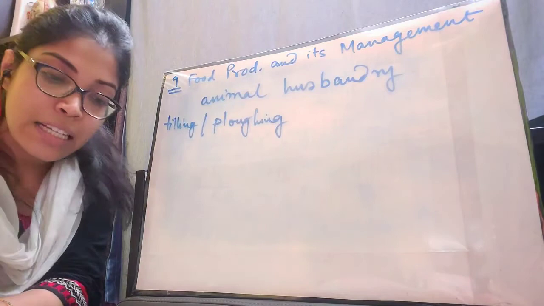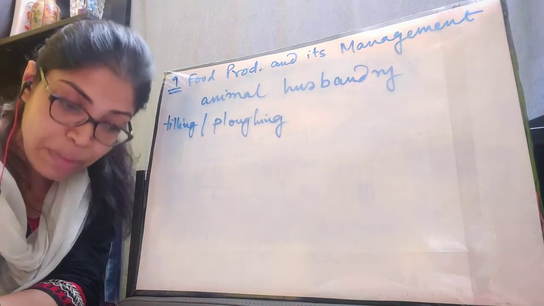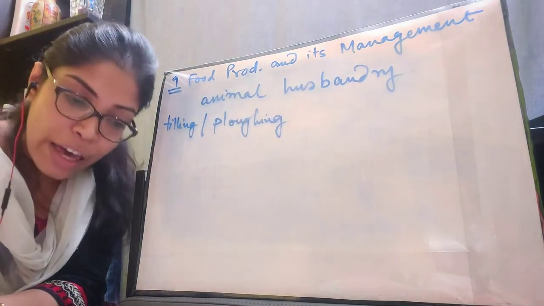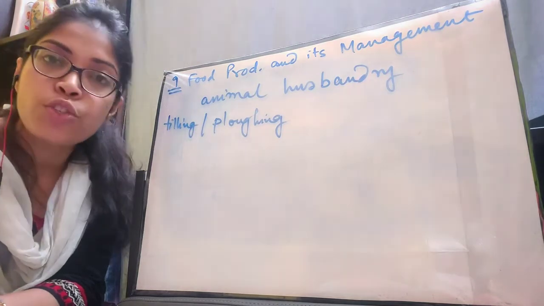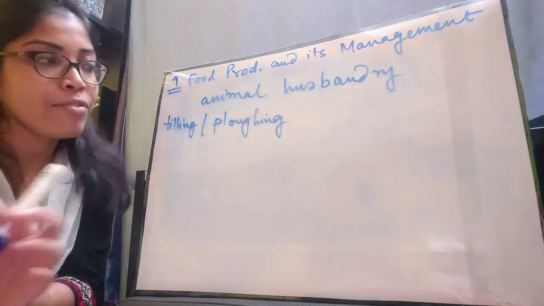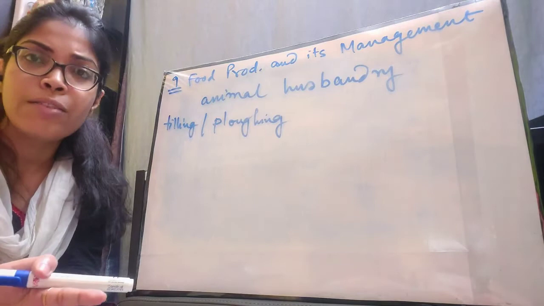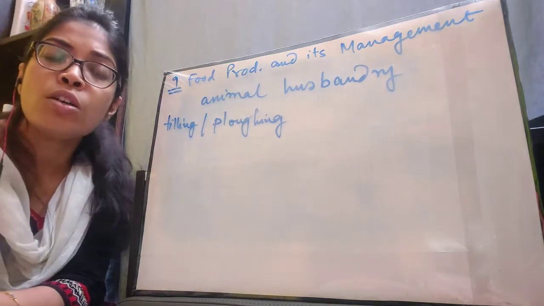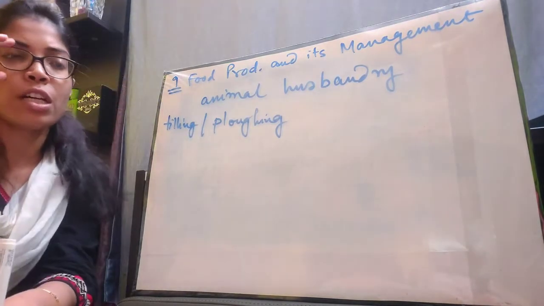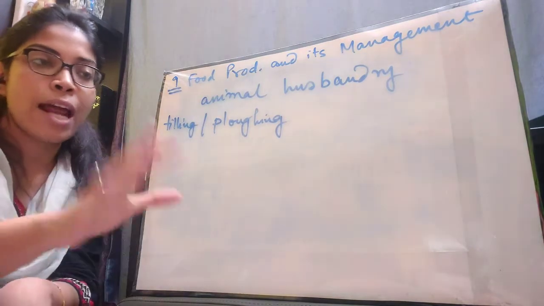Next, the seeds are sown at a depth where they can get enough air, water and warmth to germinate easily. After loosening and turning of the soil, the next step is to sow the seeds. We can't just throw the seeds away randomly, right?